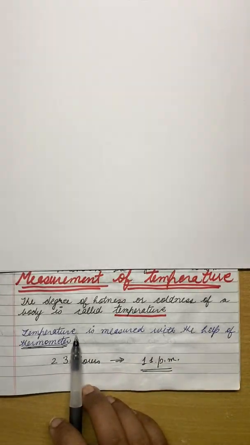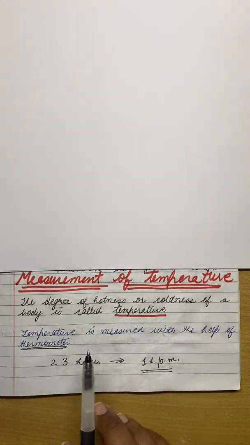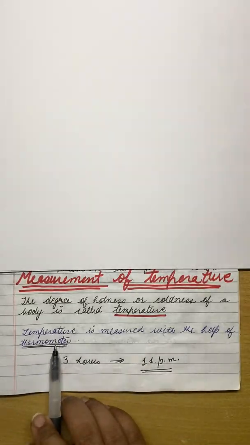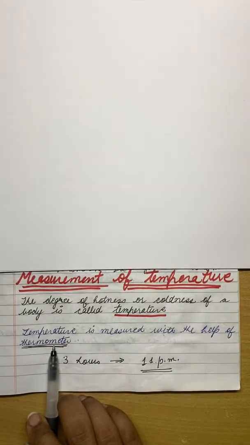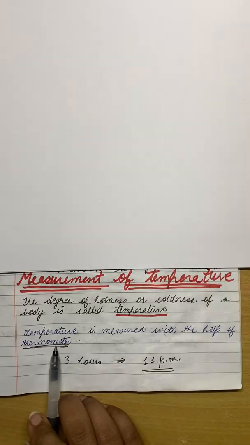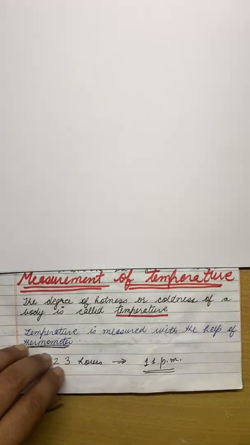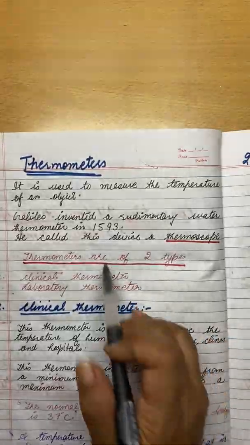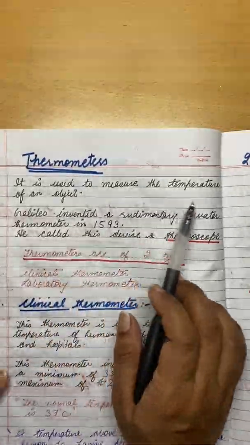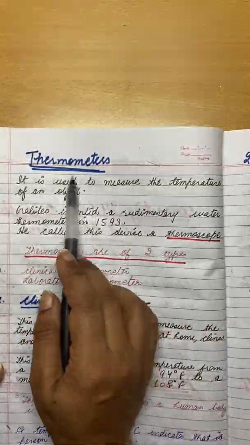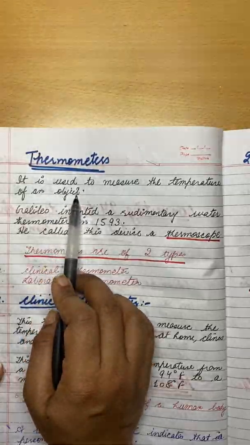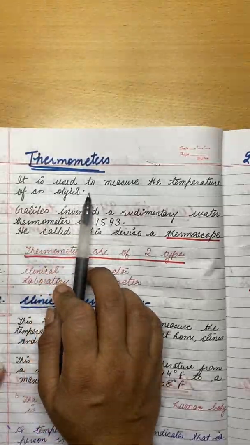So how will we measure the temperature of a body? The temperature is measured with the help of a thermometer, right? You must have seen a thermometer, everyone is having a thermometer. So what is a thermometer? It is used to measure the temperature of an object. Object means any object, any living thing, human beings, right?